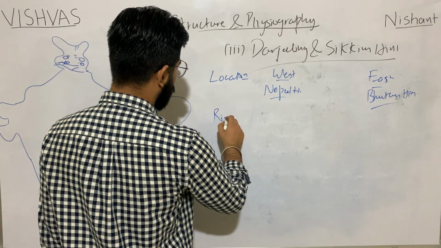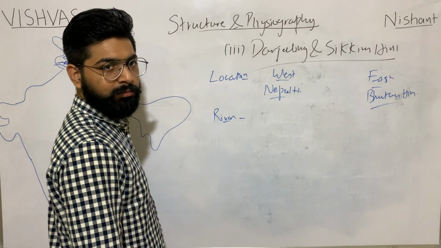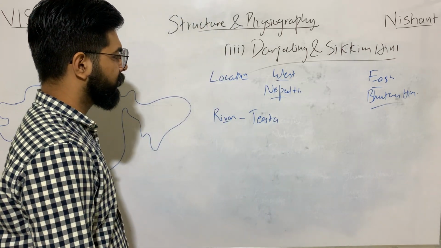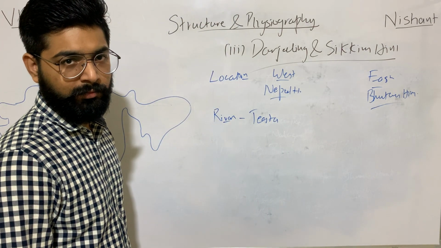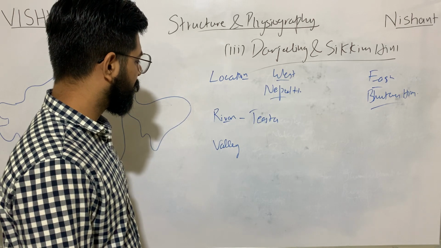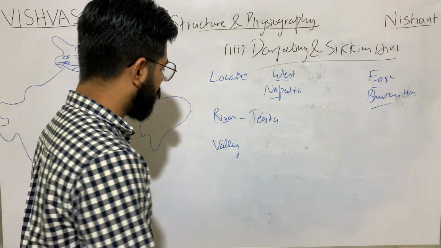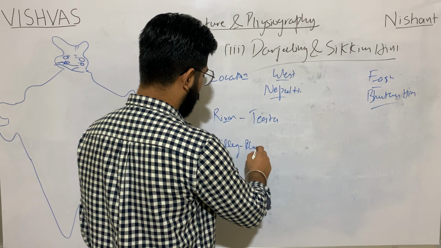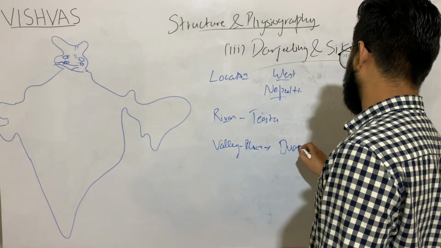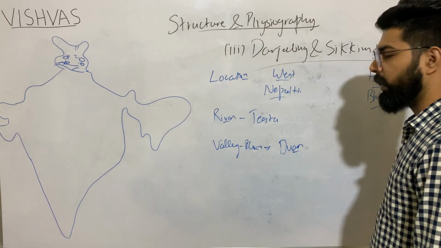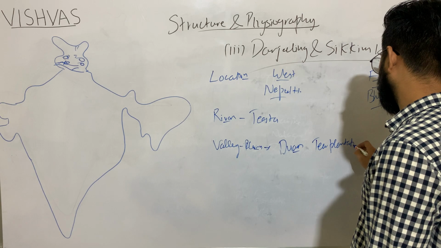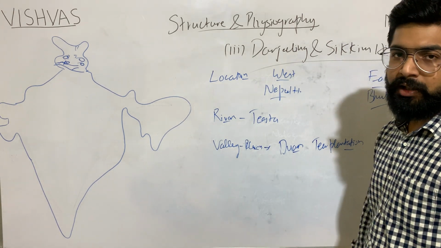Now, rivers, an important river, that is Teesta. If I talk about valleys, or you can say the plains region, actually the plains is more famous. If I talk about valleys, we have found here Dwars in this region, which is famous for tea plantation. Now what does tea plantation need?